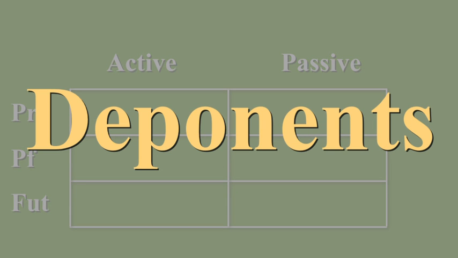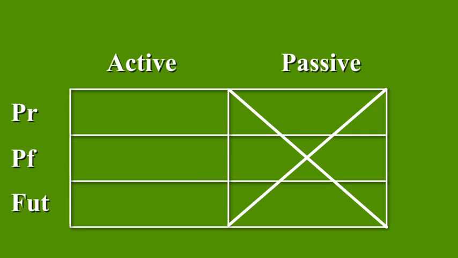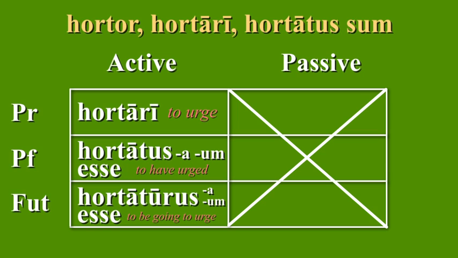Deponent verbs are a little different. They only have one infinitive per tense. So check out the infinitives for hortor. The present infinitive hortari, to urge, looks passive. The perfect infinitive hortatus esse, to have urged, also looks passive. But the future infinitive hortaturus esse, to be going to urge, looks active.